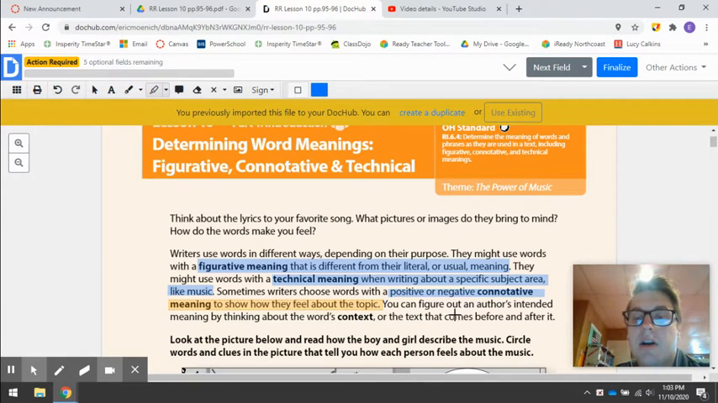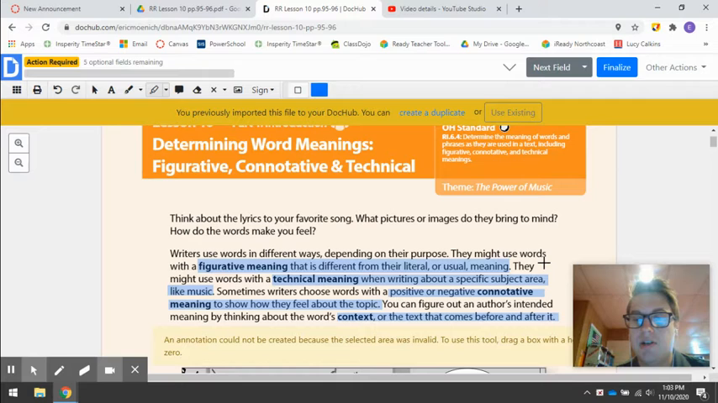You can figure out an author's intended meaning by thinking about the word's context, or the text that comes before and after it, right? So context, you guys have probably heard of context clues before, right? The context of something is what's happening around it, right? So if I said use your context clues, I'd be asking you to look at the words before it and the words after it to try to figure out what that word means if you don't know what it means.